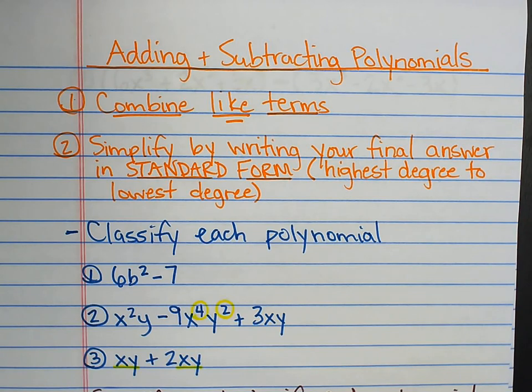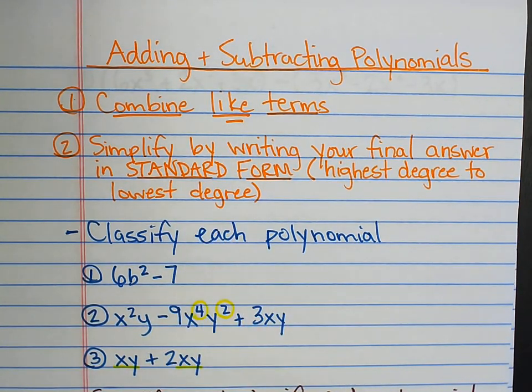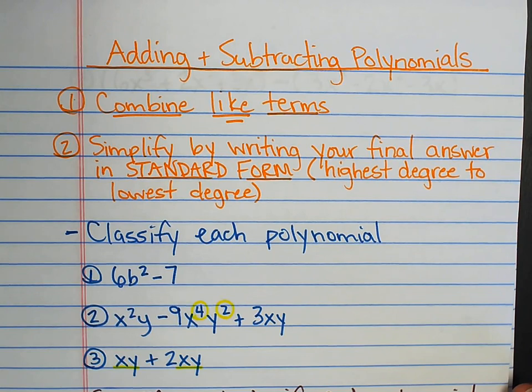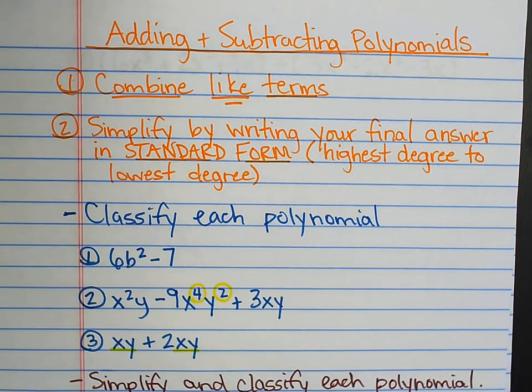Okay, and we'll talk more about that in a second. Remember that like terms must have the same variable raised to the same power. We'll be adding and subtracting polynomials. We'll also be classifying polynomials. Classifying just means naming them. And as we talked about in the vocabulary, we name them by their highest degree, the degree of the polynomial, so the highest exponent, and the number of terms they have.